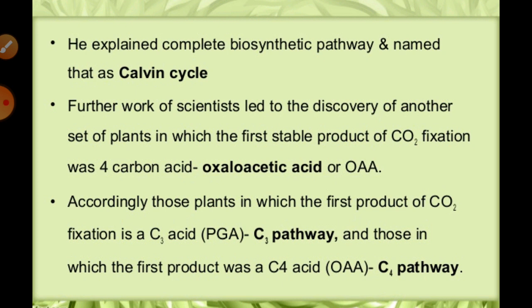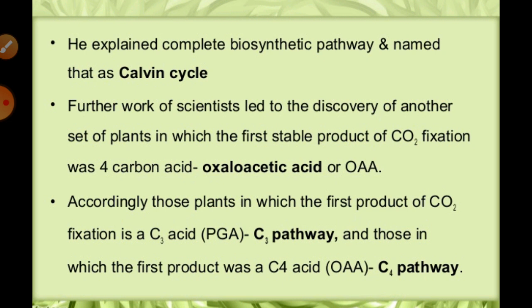On the other hand, there is another thing that can also develop. Means if we talk about the C4 pathway, in that condition the plant first fixes the carbon dioxide and develops C4 acid, that is known as OAA. I think you are not familiar with OAA in that particular condition, right?